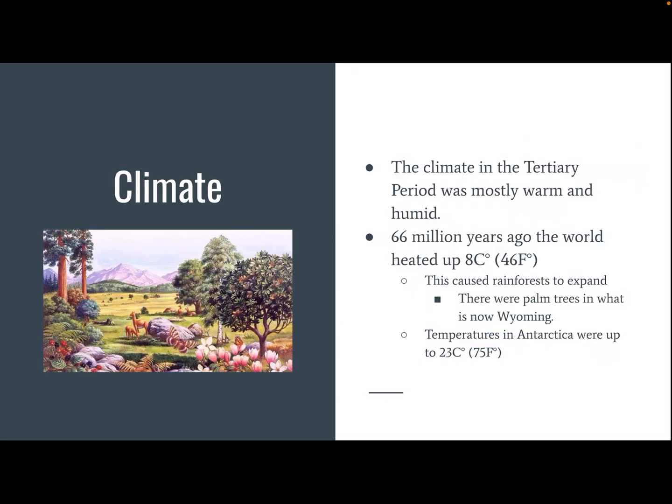About 66 million years ago, everything warmed up about 8 degrees Celsius. This was known as the PETM, which changed the climate of the world. The PETM stands for Paleocene, Eocene, Thermal, Maximum. The PETM caused rainforests to expand. There were tropical rainforests in the middle of what is now Wyoming.